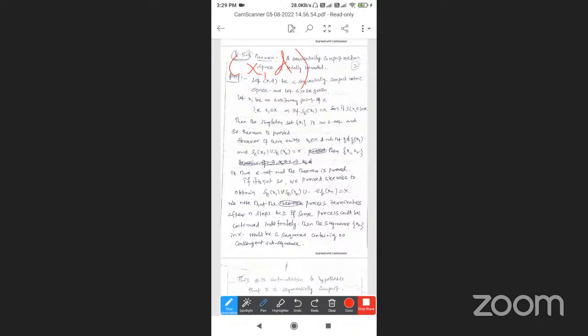A compact metric space has a finite subcover for every family of open covers. It is called a sequentially compact metric space. So let X comma d be a sequentially compact metric space. Let epsilon greater than 0 be given, and X1 an arbitrary point.